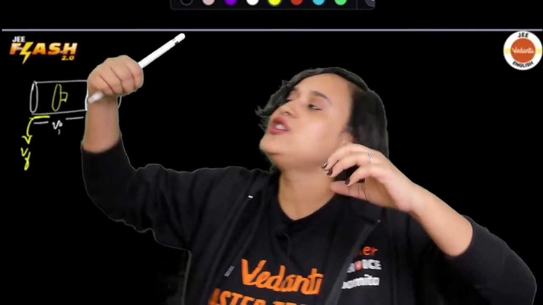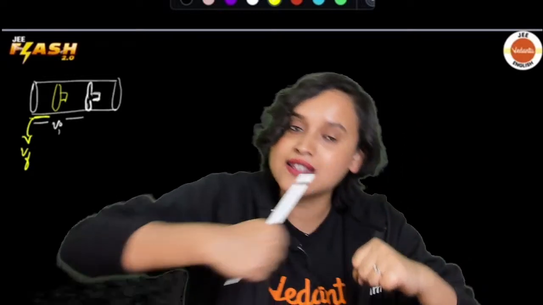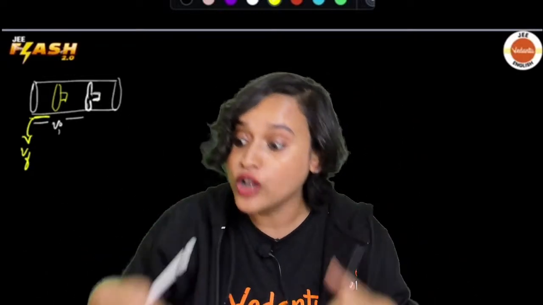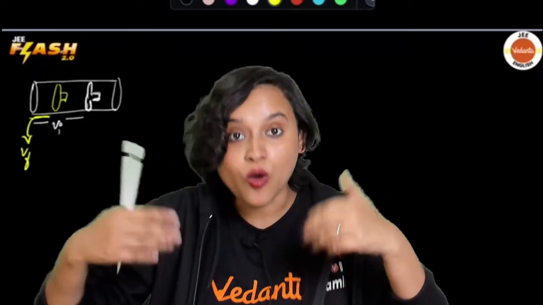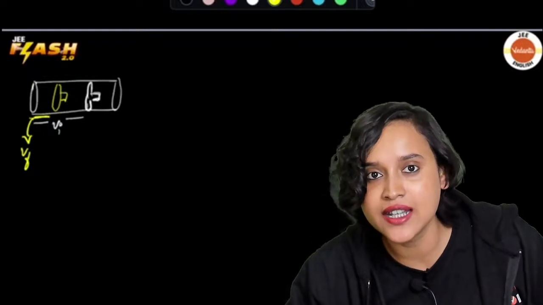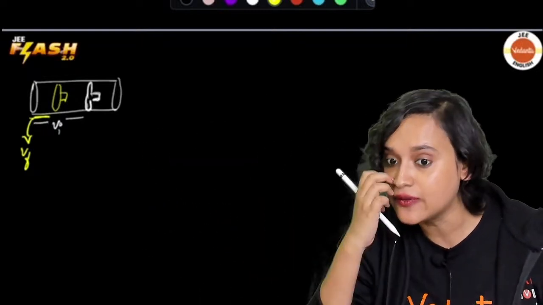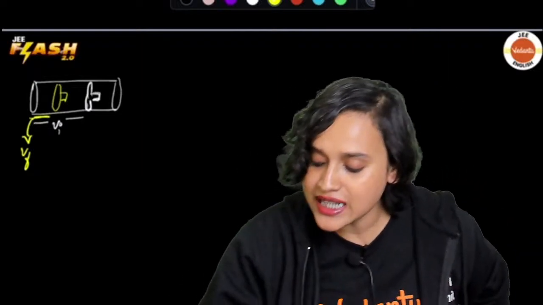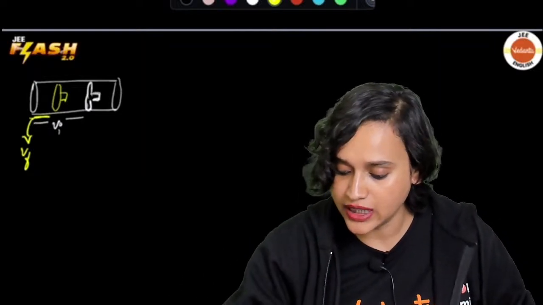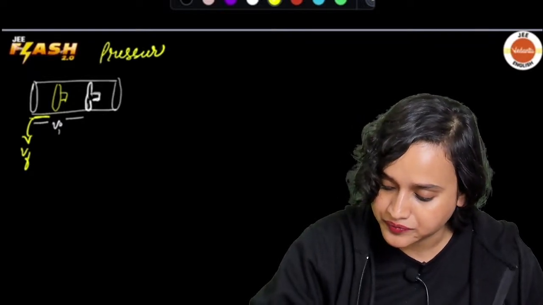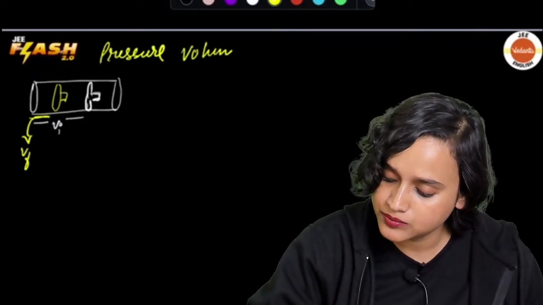So when you are compressing the gas, then what is happening? The work is done on the system, right? But if the gas expands, then the volume is going to expand, isn't it? Very good. Great. Okay. So that means everybody, let me write down the heading here. The heading is pressure volume work.